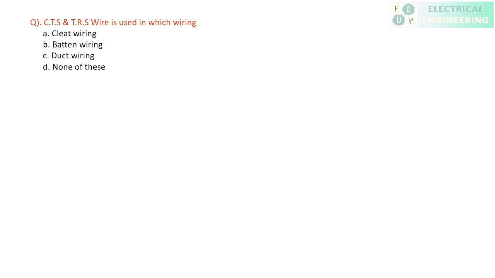The next question is, CTS and TRS wires are used in which wiring? CTS and TRS, as I told previously, are a part of batten wiring. CTS means cab tyre sheathed wiring, and TRS means tough rubber sheathed wiring.